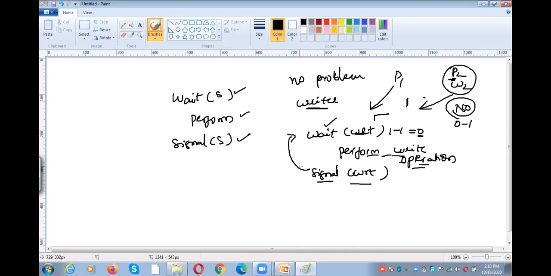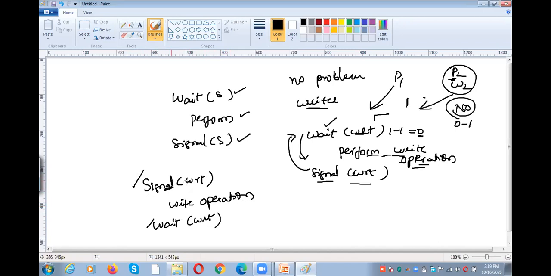But if these two are changed like this: signal of WRT, then the write operation, and then wait of WRT. What happens if the order changes, and signal is performed first? Initially the WRT value is 1. Signal of WRT means incrementing the value: 1 plus 1, 2. Whenever it is 2, the writer is allowed to write. If the second process P2 came, P2 is also able to perform the increment operation. There is no rule for the increment operation.